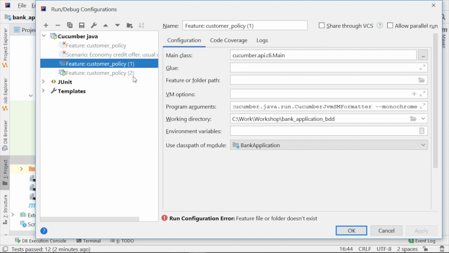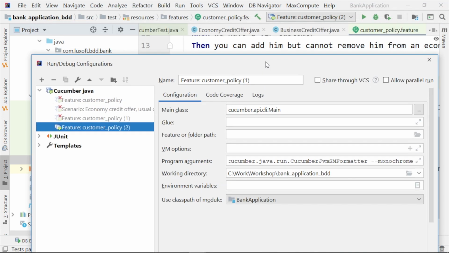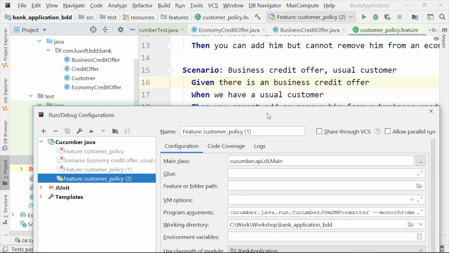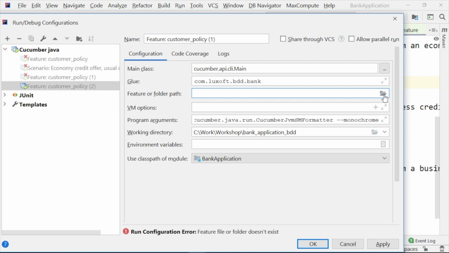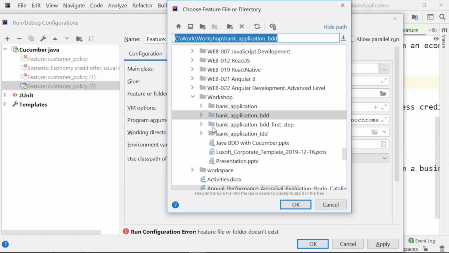It needs some glue and some feature folder paths. The glue means the name of the package, com.luxoft.bdd.bank, and the feature we are going to select from here.